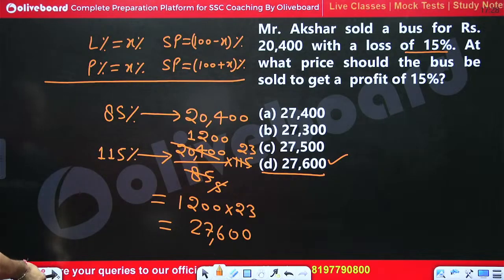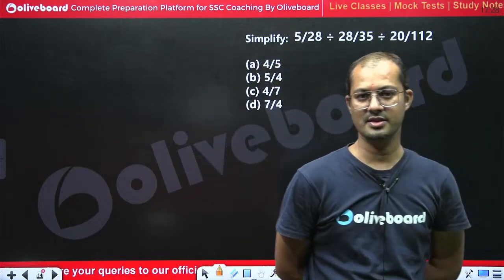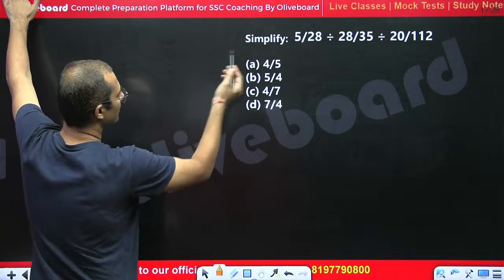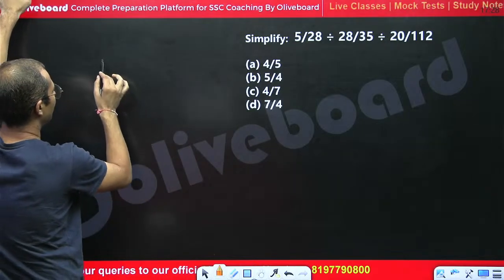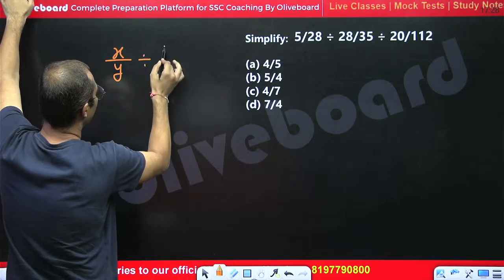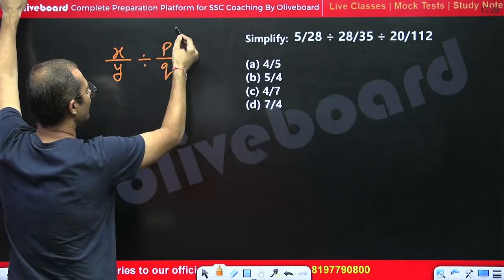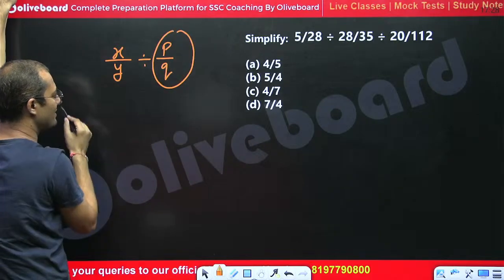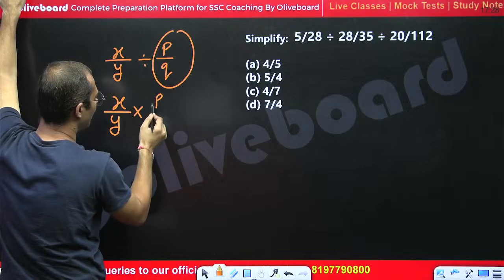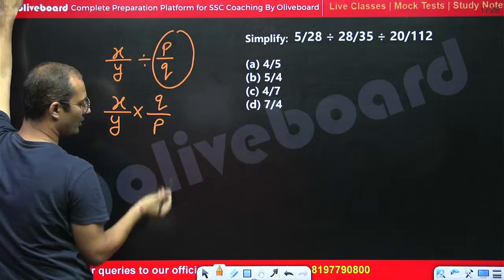Tell me what would be the answer for this question. This is a question of simplification. Here we are using BODMAS. One thing you must know, if we are given x upon y divided by p upon q, we reciprocate the right hand side fraction, not the left hand side. So here we can write it as x upon y into q upon p.